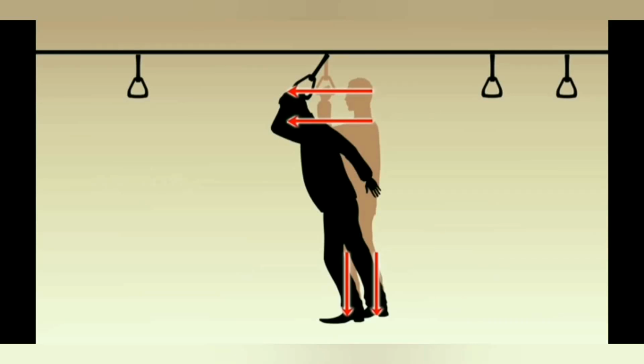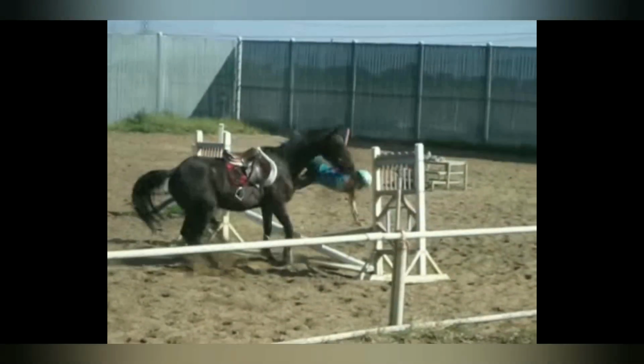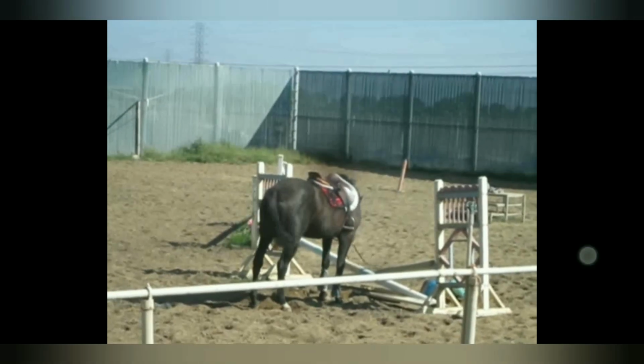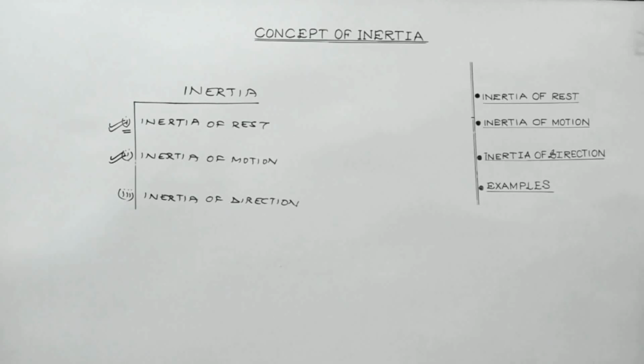Similarly, when a running horse suddenly stops, the rider falls forwards because the lower part of the body of the rider comes to rest, but because of inertia, the upper part of the body tends to keep on moving. As a result, the rider falls.